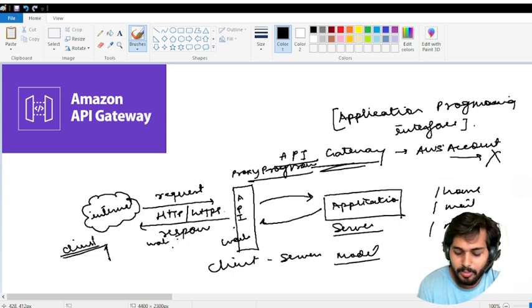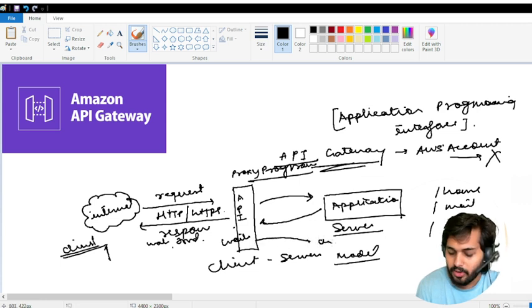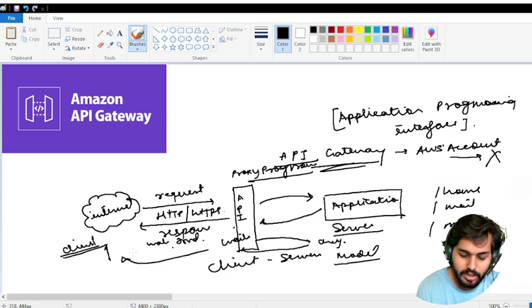Okay, or we can say some kind of food to me. So what this waiter will do is take this kind of request and send it to the chef or to the kitchen part. Okay, chef, please create this kind of food, this kind of thing for us. And once the preparation of food is done, it again goes to the waiter. Then again the waiter responds: yes, this is your order.